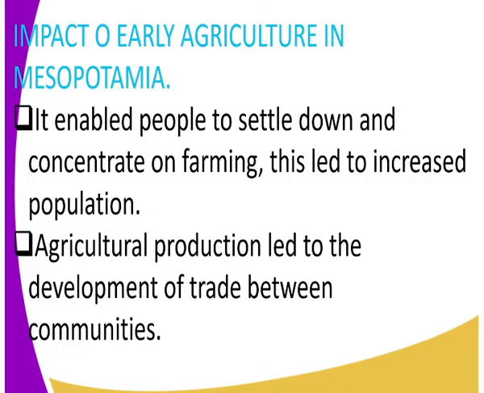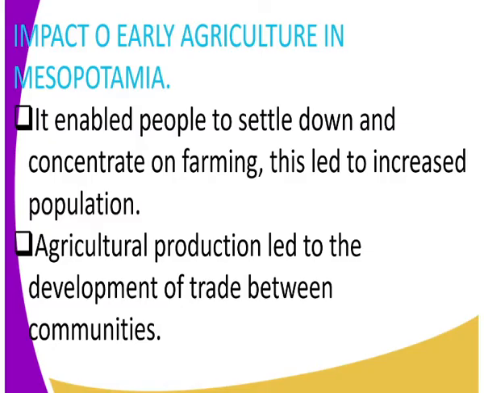Now you might ask yourself, them settling down and concentrating on farming, how did it increase population? Remember, when there is enough food, people procreate, right? That is what it simply means. So when there was enough food, people procreated, and that in turn increased population.